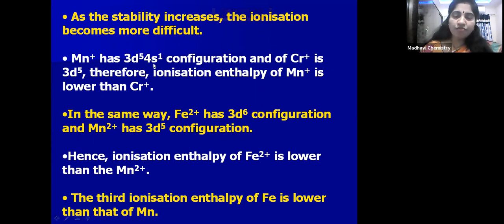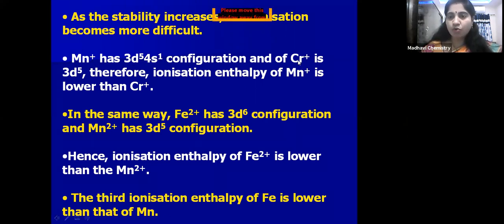25. 3d5 4s2 electronic configuration. If it loses one electron from the s orbital, the Mn+ ion will form. So what is the electronic configuration of the Mn+ ion? 3d5 4s1. If you want to remove an electron from Mn+, it means one electron from the s orbital. It is very easy to remove one electron from 4s, because after losing one electron, the d orbital will get a half-filled configuration. A half-filled configuration is a stable configuration. That's why the ionization enthalpy for Mn+ is less when compared with Cr+.